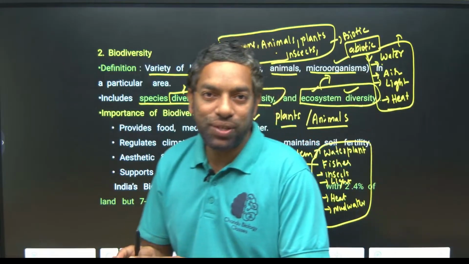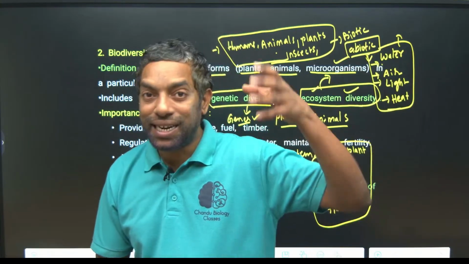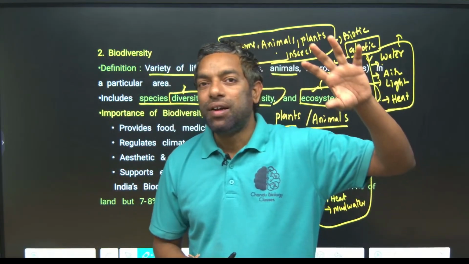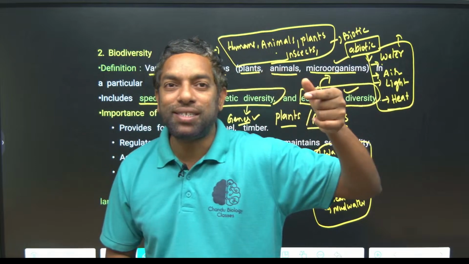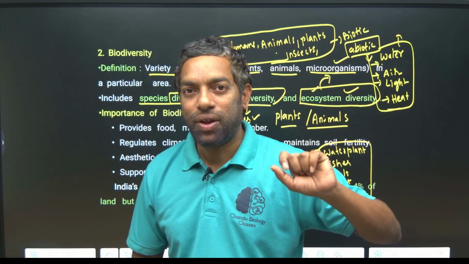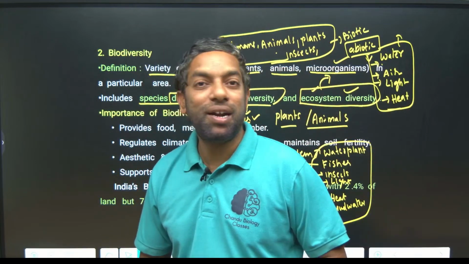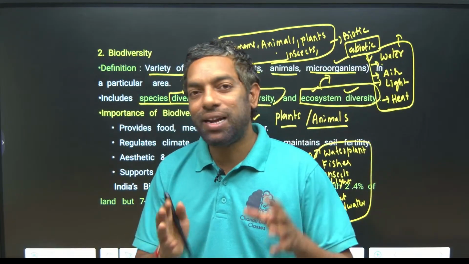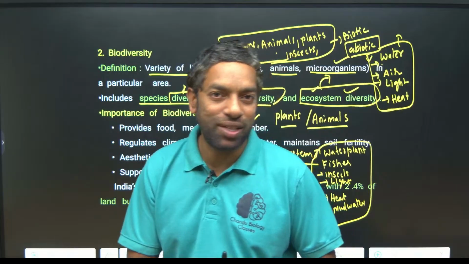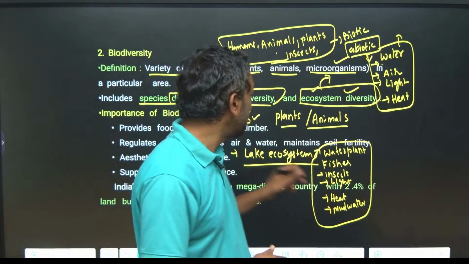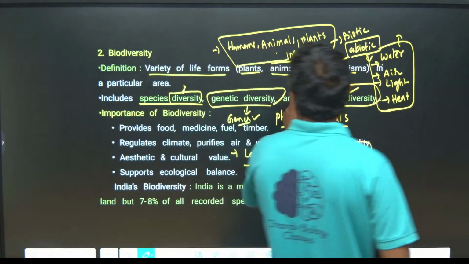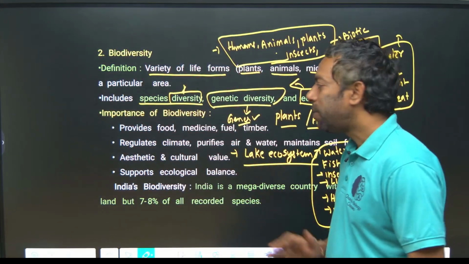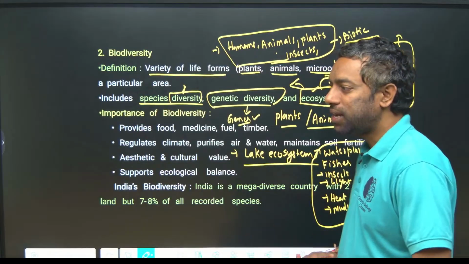Any tree ecosystem, if any big tree is there, birds depend on the tree, okay. There are some insects depending on the tree, that is the tree ecosystem. There are different types of ecosystems in the environment, guys. Ecosystem comes under biodiversity, okay. Importance of biodiversity, they can ask you some questions.